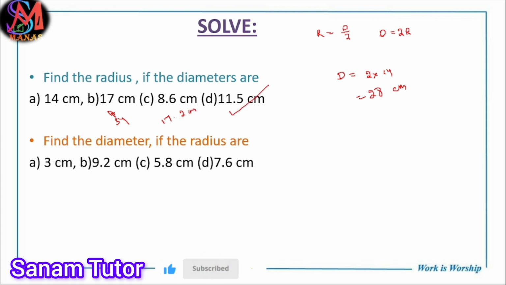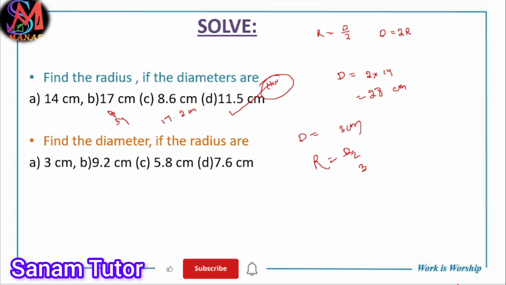Okay, this is homework, comment your answer. Now find the diameter if the radius is given. Radius means half. So 3 by 2, that is 1.5. So if diameter equals 3 centimeter, find radius. So the radius formula is diameter by 2. Now put the value, that is 3 by 2. So 3 by 2 equals 1.5 centimeter.